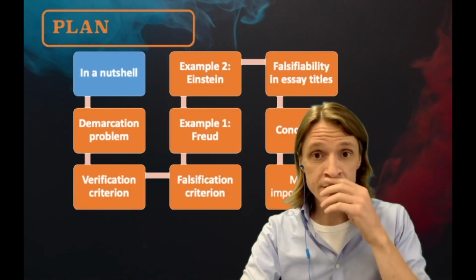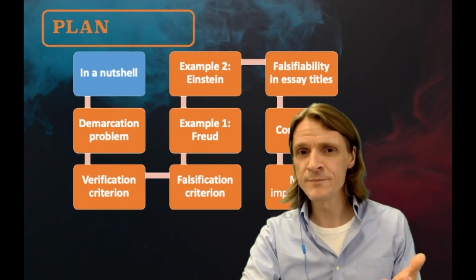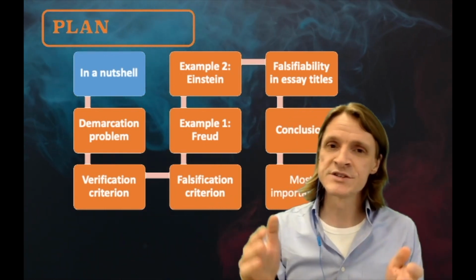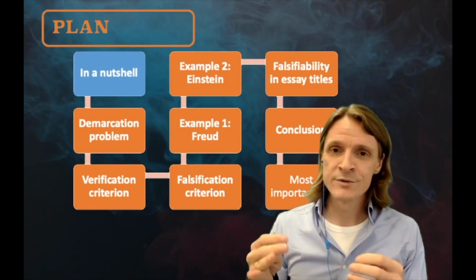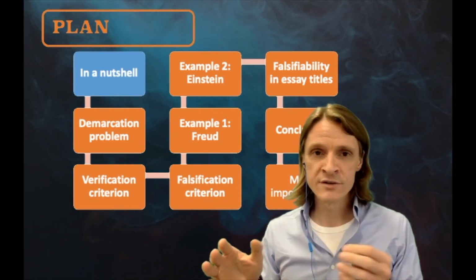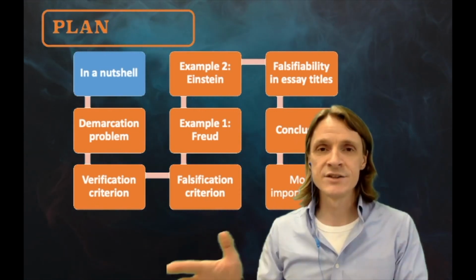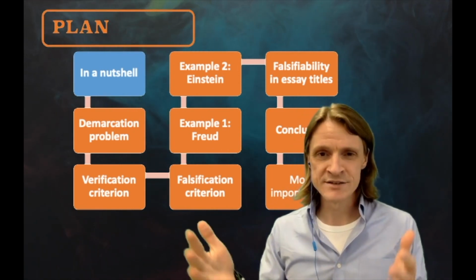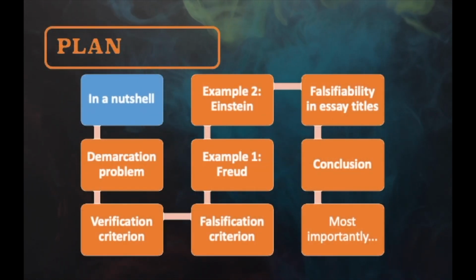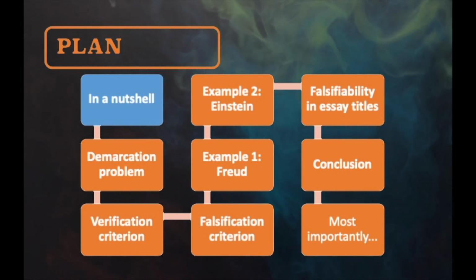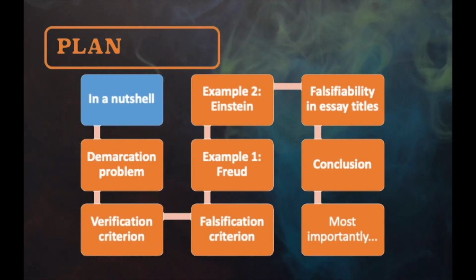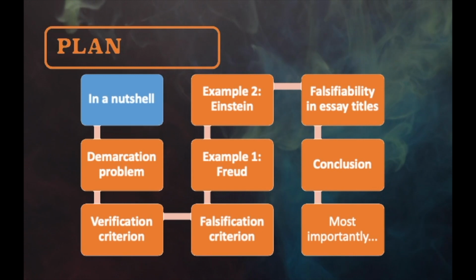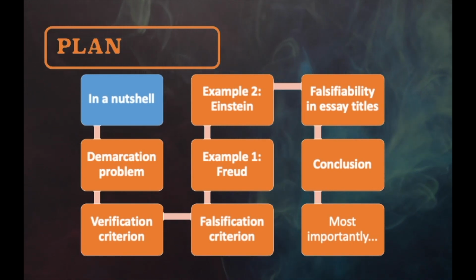In this particular video, I will talk about the demarcation problem. How can we tell the difference between science and non-science? I will explain the verification criterion, the idea that science, unlike non-science, is based on experimental evidence. I will also explain why this idea is wrong. And I will talk about falsifiability as something that is accepted currently as the standard of scientific knowledge.